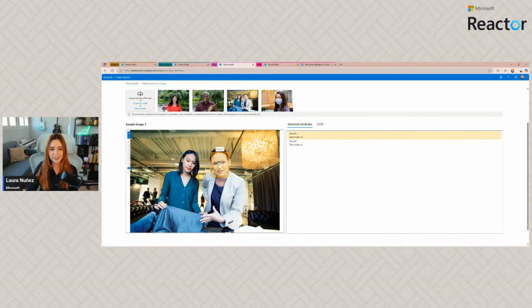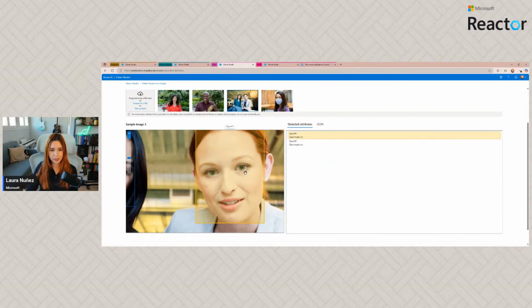But look at the other information the model is giving me. I don't know if you can see the small white dots around the mouth, around the eyes, around the nose, around the brows, so we can see where they are located.